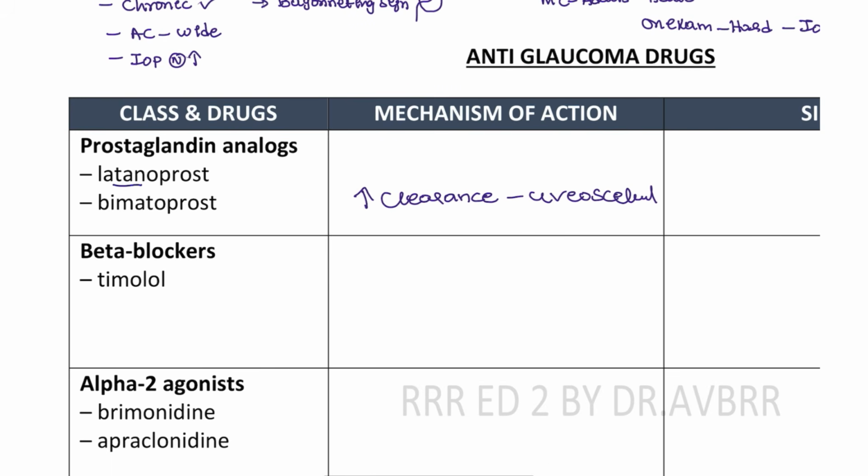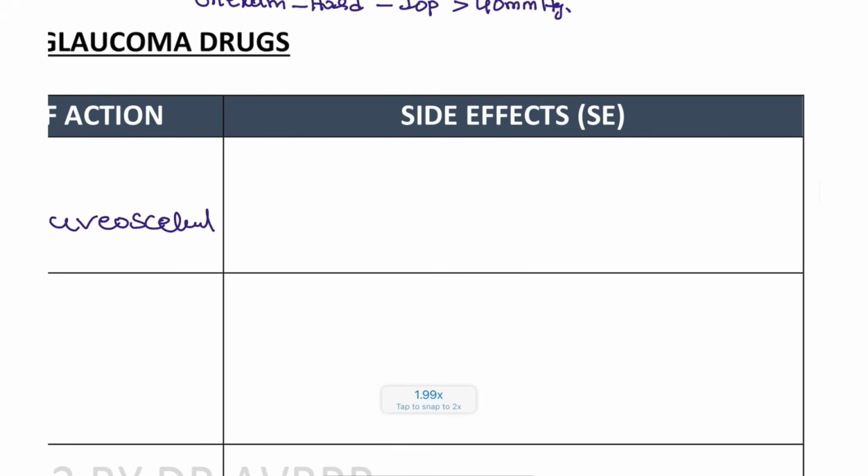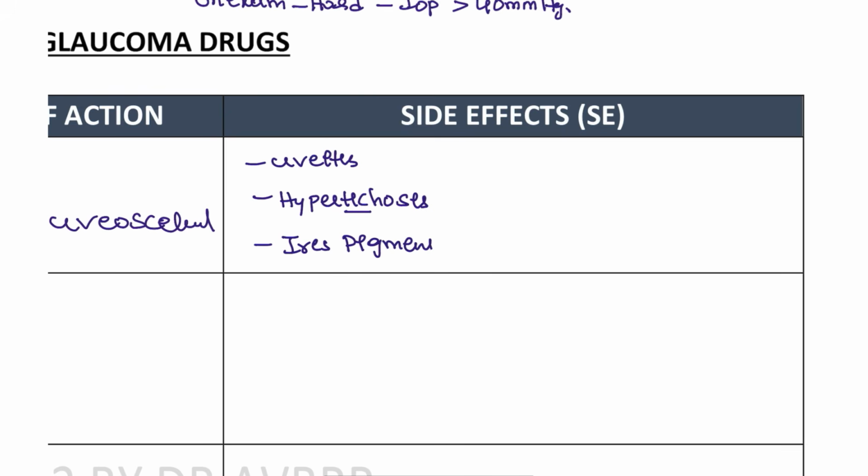And what are the drugs? Latanoprost and bimatoprost. But these are associated with side effects, for example uveitis, and also hypertrichosis. Trichosis means hair growth, so increased hair growth will be seen in these patients. And iris pigmentation. Some of us have black irises, some have brown, but when the patient takes latanoprost, it can even increase that pigmentation. That is also seen. And also cystoid macular edema is present in these patients.